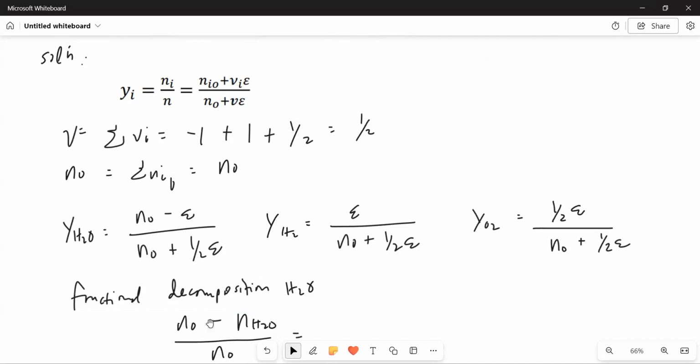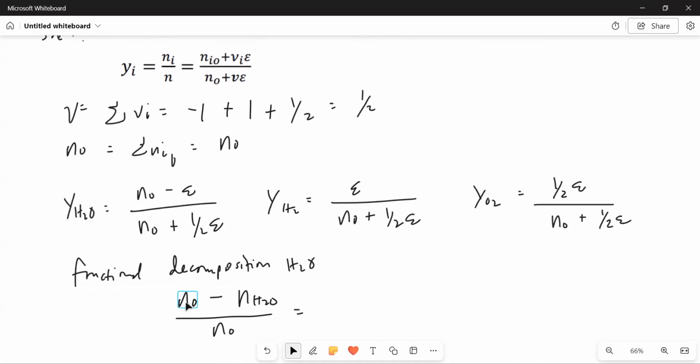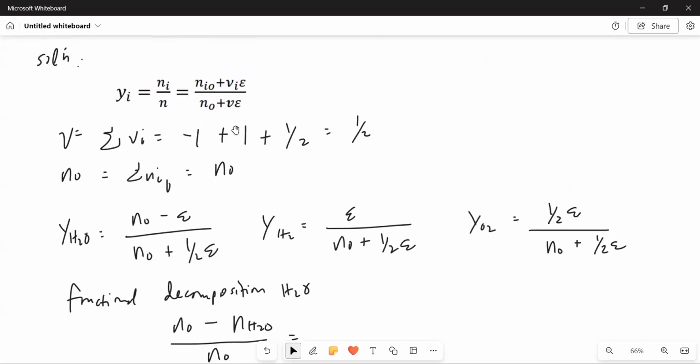So again, the fractional decomposition of water is the initial state of water minus N sub I, or since we're talking about water, it's NH2O. And what is NH2O? It's simply NH2O naught plus nu sub H2O times epsilon, which is just the numerator.